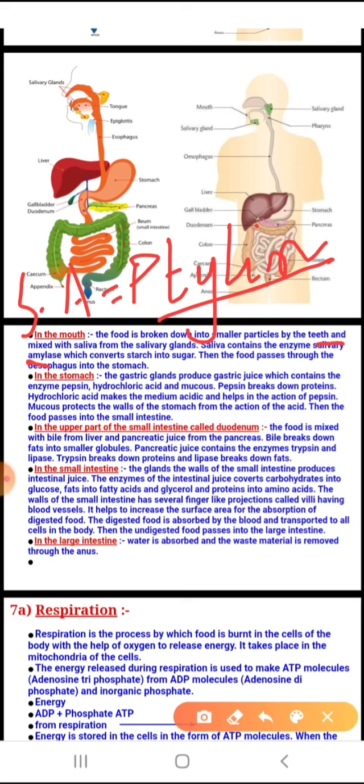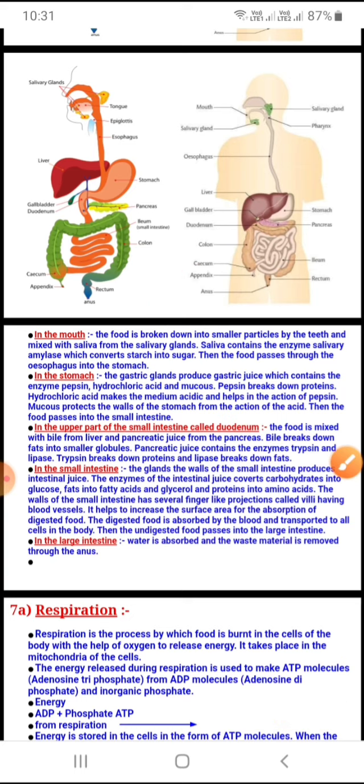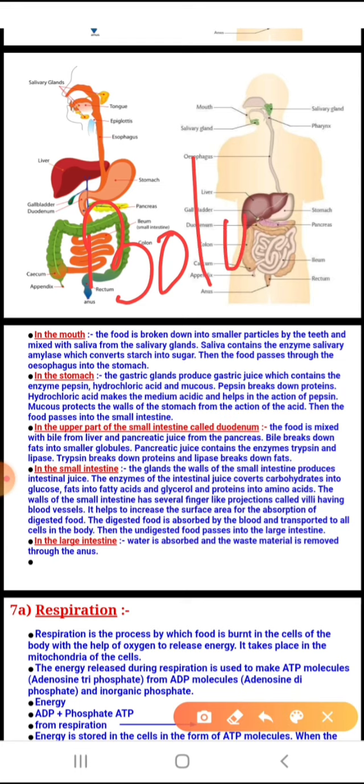Now, food is crushed, chewed, and converted into what? Bolus. B-O-L-U-S in the mouth. When does food turn into bolus? When salivary amylase acts on the food. But salivary amylase will act only on the starch component of the food.